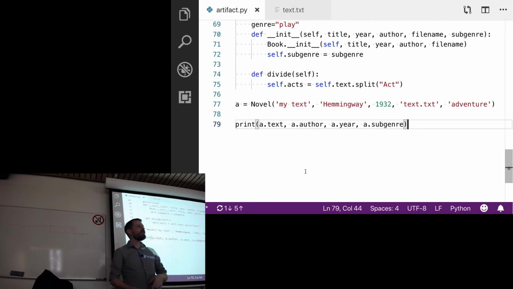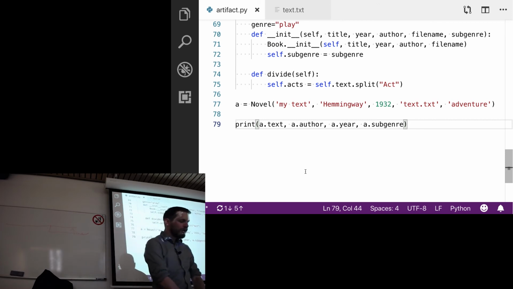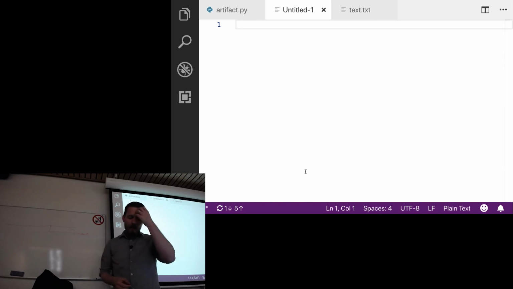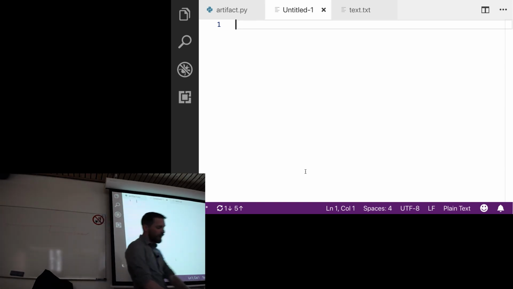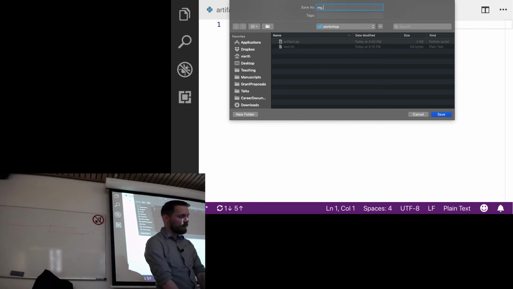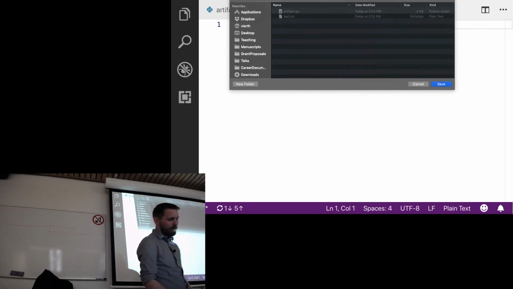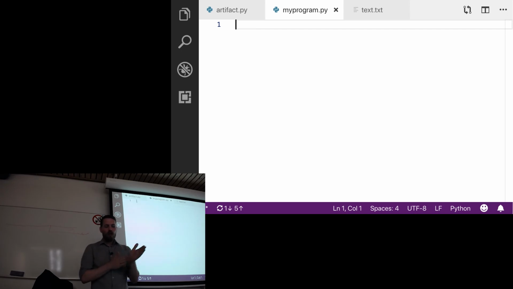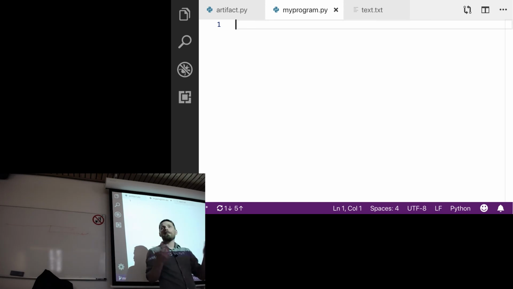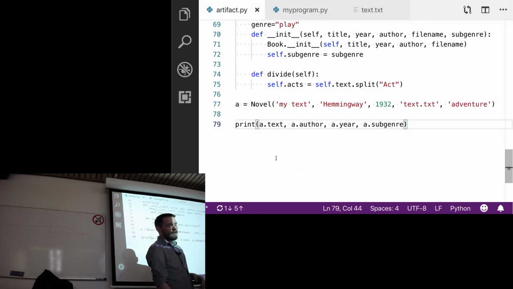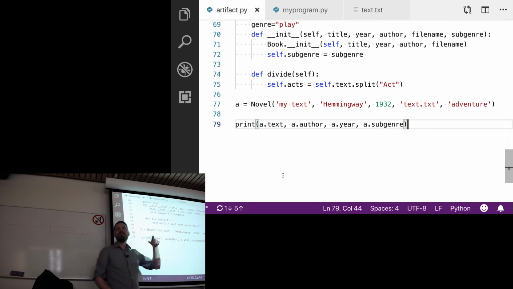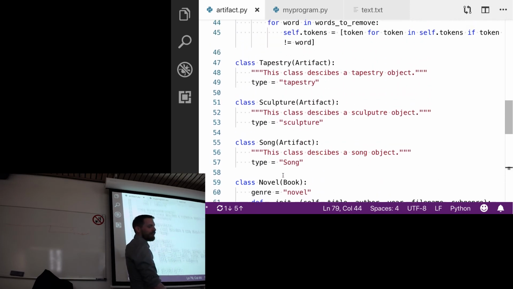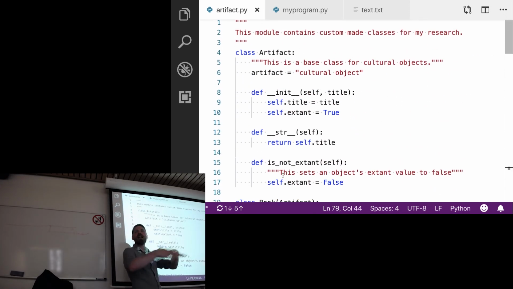So let's now step out of our artifact.py, and I'm going to create a new script, and I'll just call it, I don't know, my program.py, and I'll save it. If I want to use those artifact objects in this new file, and the reason I might want to do this is, we now only have a script that's doing two things on lines 77 and 79, right? But I'm writing this after all of this class definition, and this might get pretty extensive in a larger program.